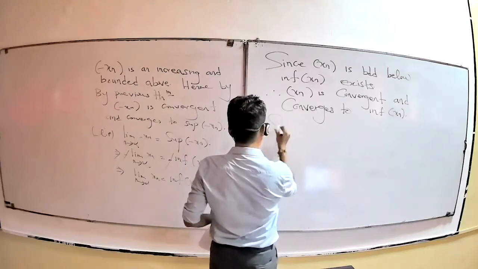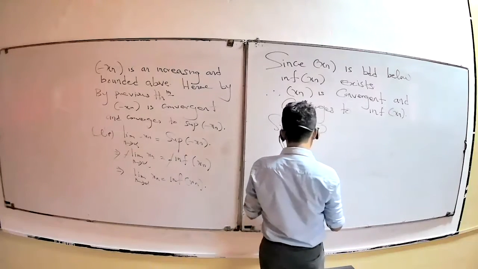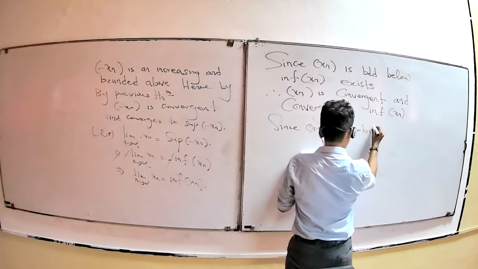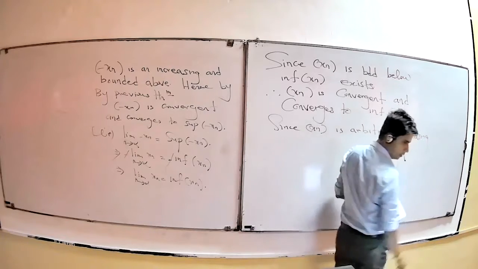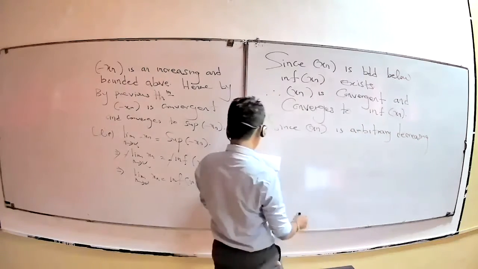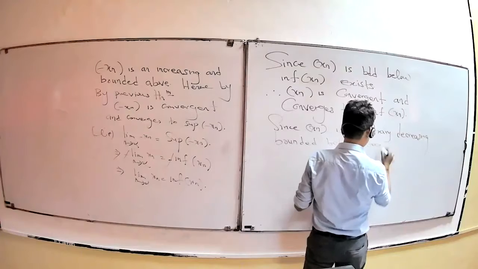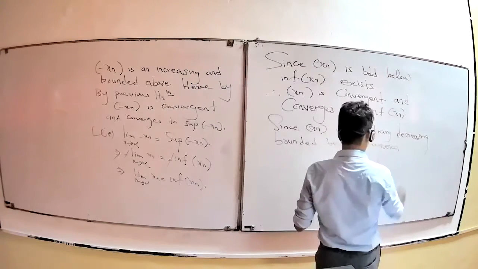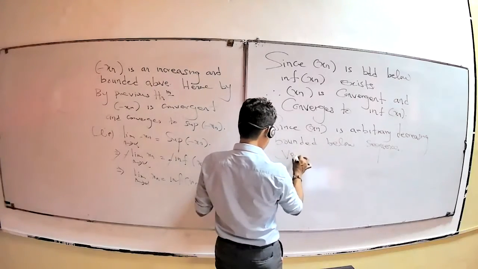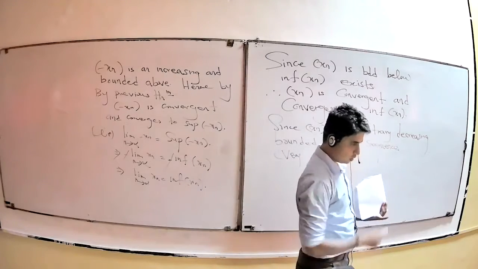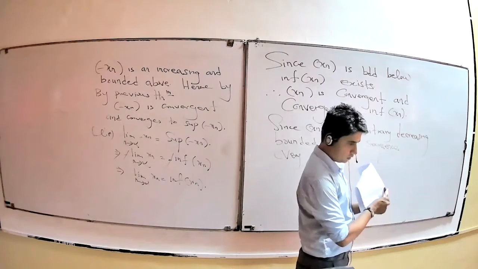Since here we take Sn as an arbitrary decreasing bounded below sequence, therefore it is true that every decreasing bounded below sequence is convergent.